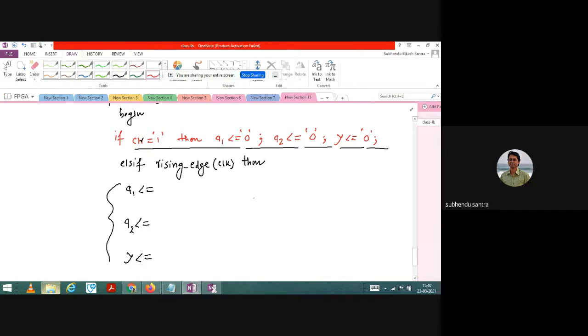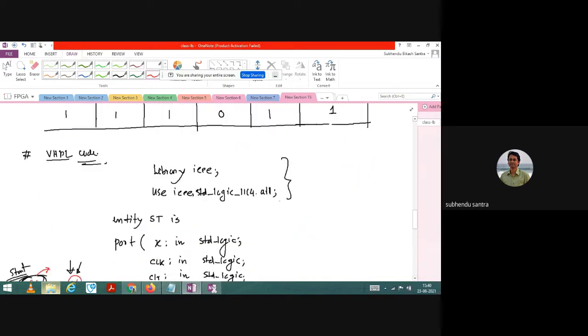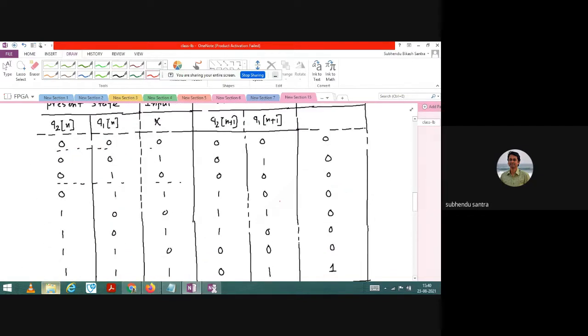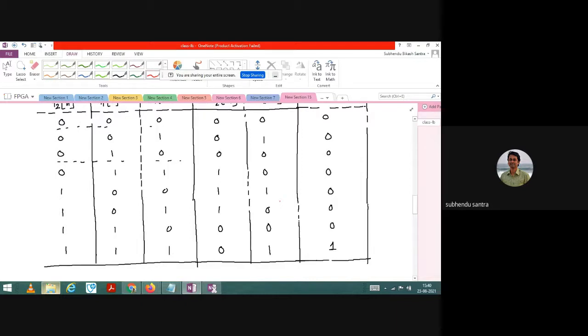So let me go to that state diagram. What is that state table? In the state table, I am writing for Q1. Is it yes or no? Q1 is here. Yes, this is 1, this is 1, this is 1. So how to write the code for that?